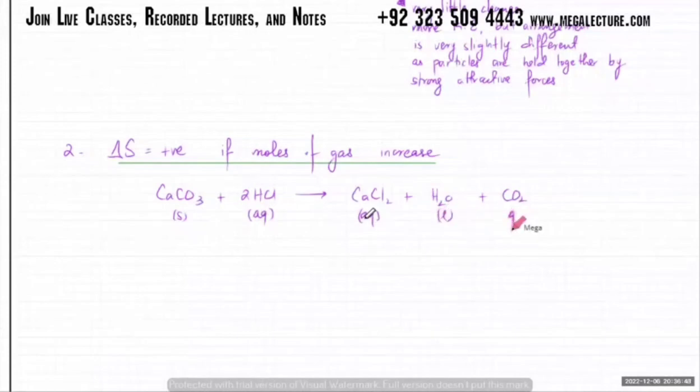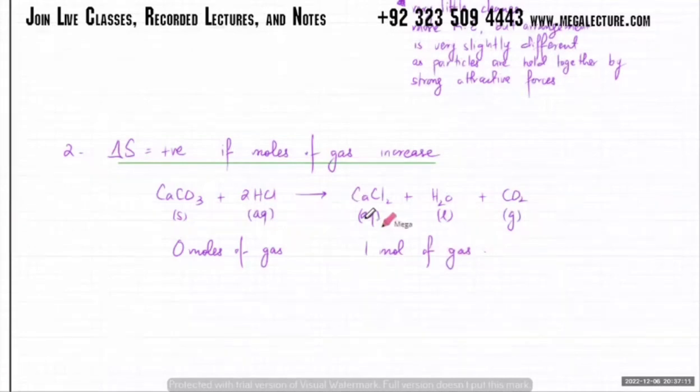So you've got 0 moles of gas on the left side, and on the right side, you've got 1 mole of gas. So that means in this case, delta S is going to be positive, because your moles of gas ended up increasing. Okay, so your moles of gas ended up increasing, and delta S is going to be positive.